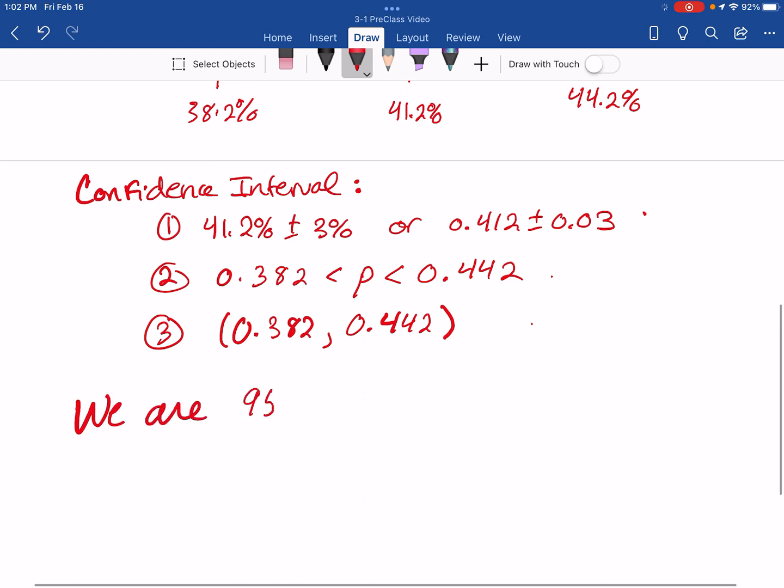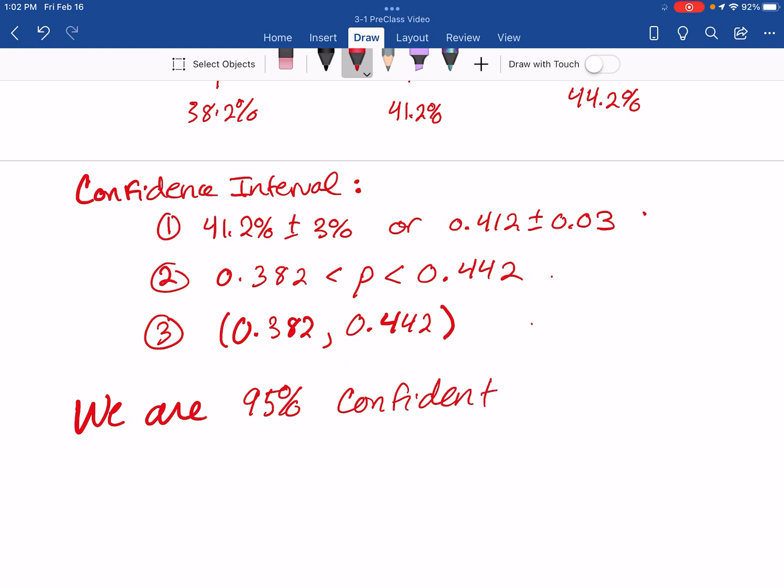But we would say we are however percent confident. What was this, a 95% confidence? I think it was 95%. Yeah, we are 95% confident that the proportion of, and I'm just going to shorten that to all Americans who believe in aliens, is that okay? Sure.